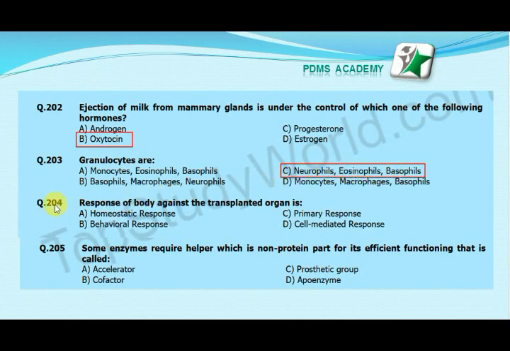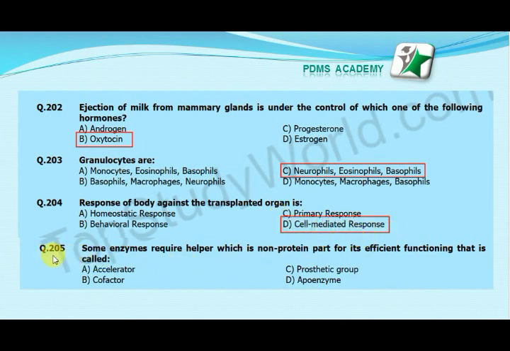Our next MCQ is: response of body against the transplanted organ is option A, homeostatic response; option B, behavioral response; option C, primary response; option D, cell mediated response. Our correct answer is D, cell mediated response.